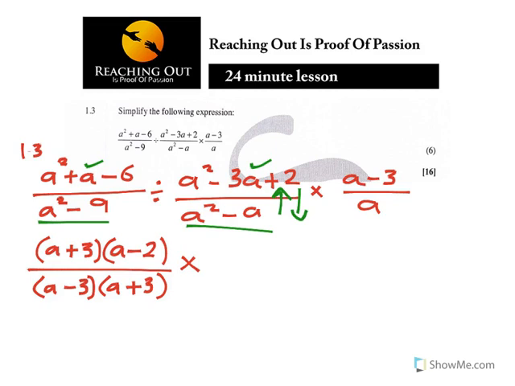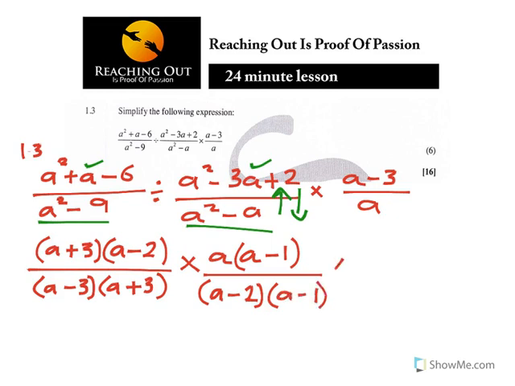So now you can see that the a squared minus a will go up, but a is first common, so I'll take it up while I'm factorizing, which is a minus 1 over, now the numerator is becoming the denominator again, it's factorizing using the product sum method. It's a minus 2 as well as a minus 1 times a minus 3. There is nothing common in the last fraction.